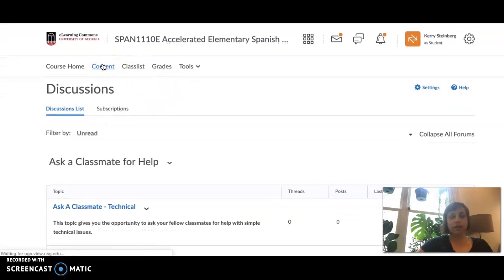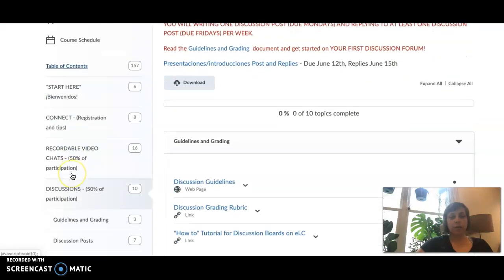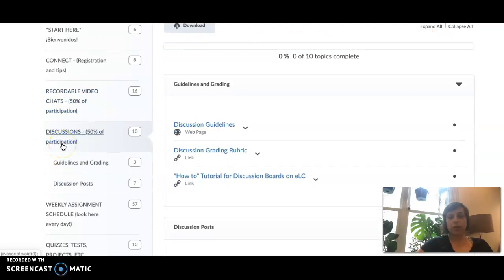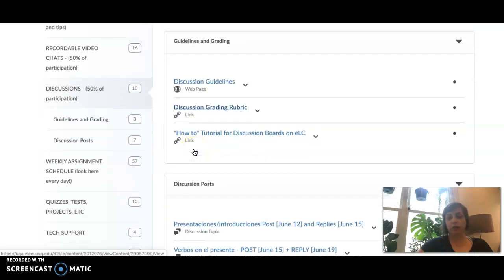Let's go back to content. We were in the discussion module here. Again, you'll want to look over all of this information: the guidelines, the grading rubric, and how to post in discussion forums. That's everything you really want to read before the course gets started, in order to understand all the different platforms and assignments.